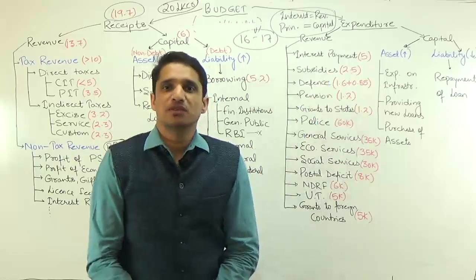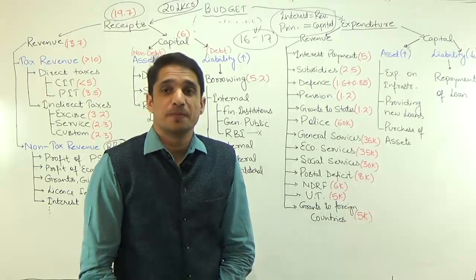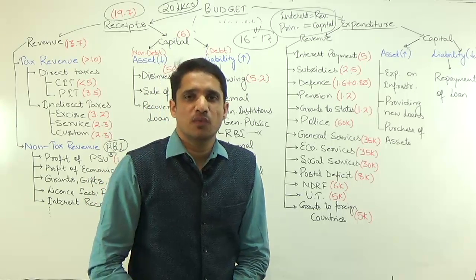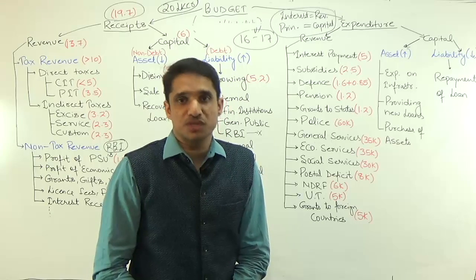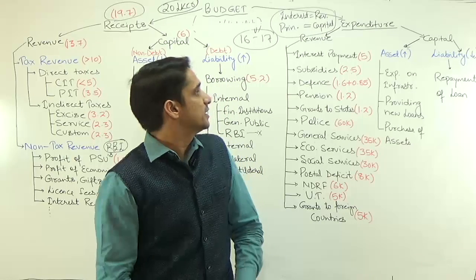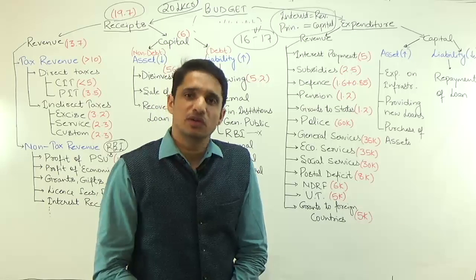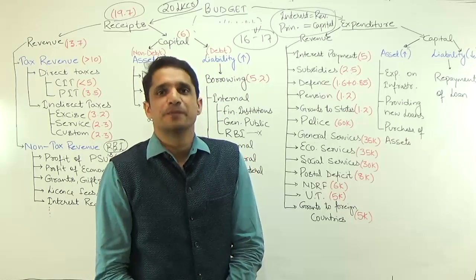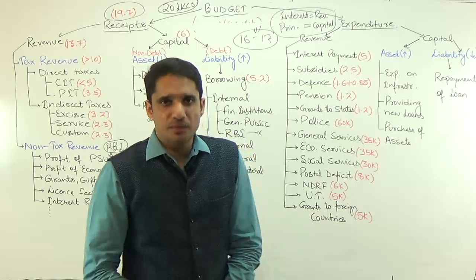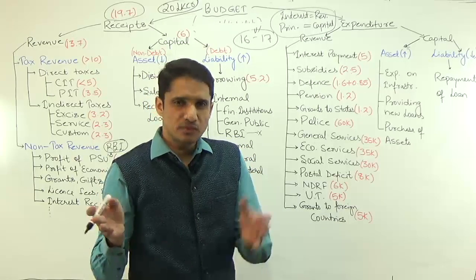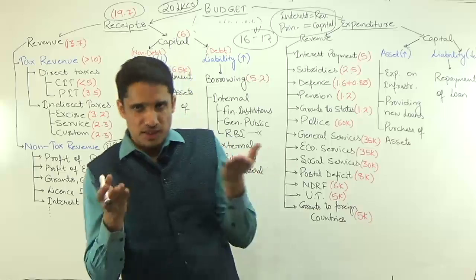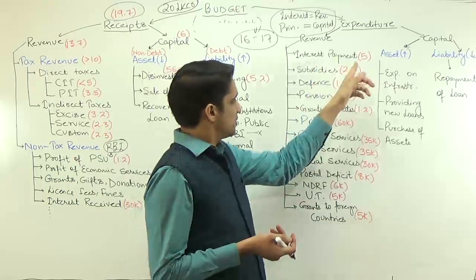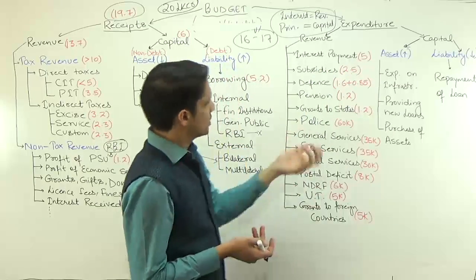Union government gives subsidy for food. Just like in case of National Food Security Act, Union government is giving a subsidy of 1.25 lakh crores. More than 1 lakh crore is the subsidy. Then the Union government also gives subsidies for fertilizer. Union government also gives subsidy for LPG. Union government also gives subsidy for seeds. So all these are the subsidies given by Union government. So this is the subsidy, and the value is 2.5 lakh. We'll discuss values later on.